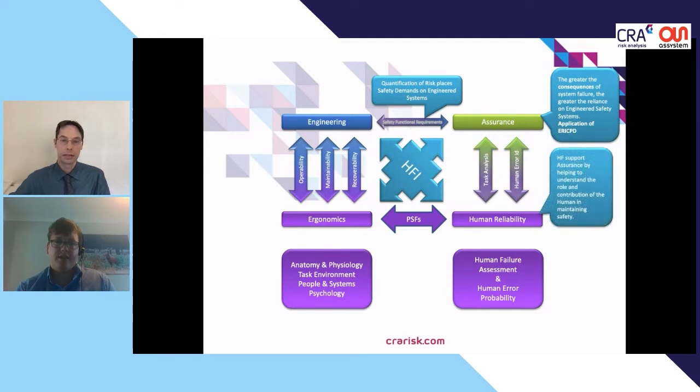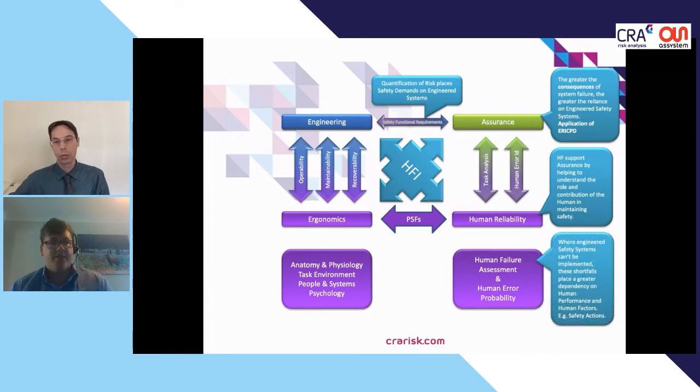And at this phase, HF would be supporting assurance to understand the role and contribution of the human component in maintaining safety. And there's almost always a human in the loop somewhere. So where engineered safety systems can't reduce the risk or can't be relied upon to mitigate all of the risk, it will fall to the human operator.